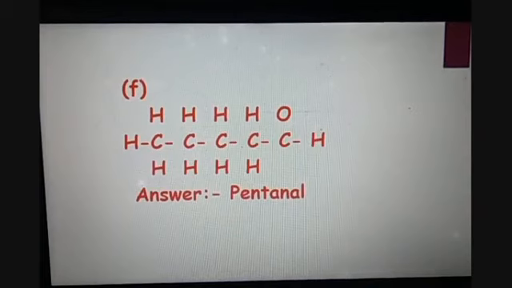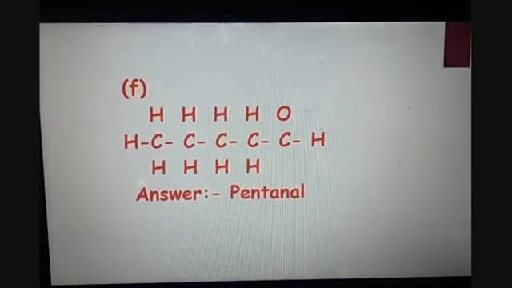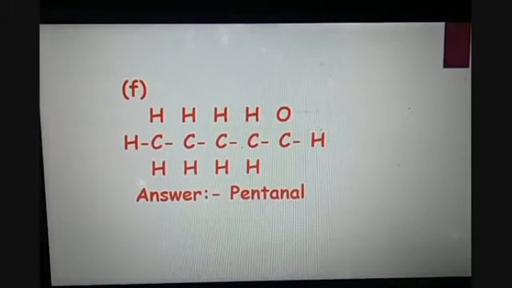F is CH3CH2CH2CH2COH. So this COH can also be called CHO. So this is an aldehyde group. Carbon numbers are 5 in number. So a pentane chain will be there as the parent chain. Aldehyde is the functional group. So -al will be used as a suffix. So while naming we will call it pentane-al. E will be removed and we will combine the two together. So it will be called pentanal.